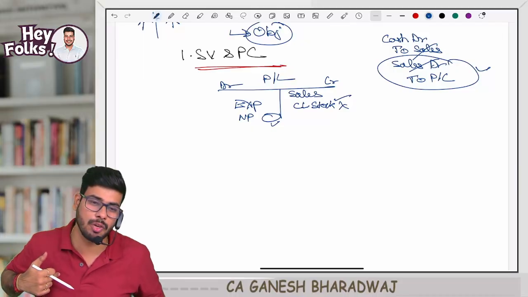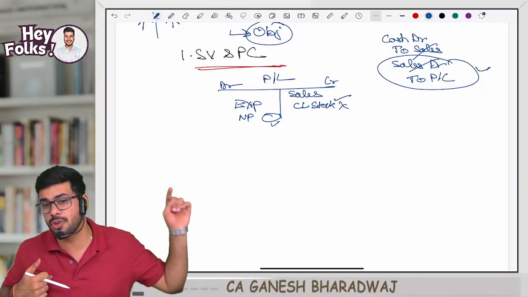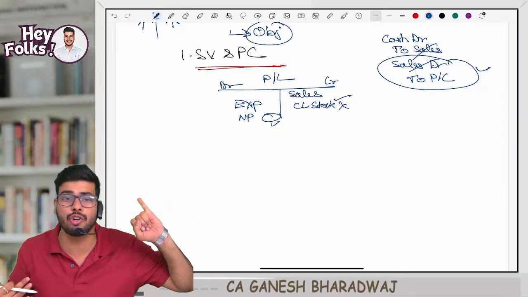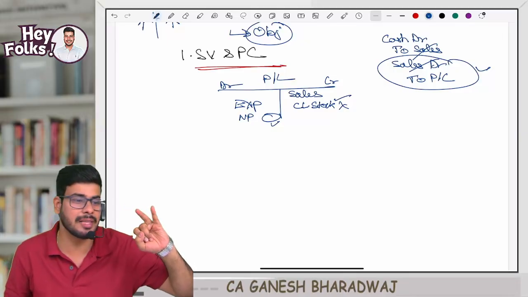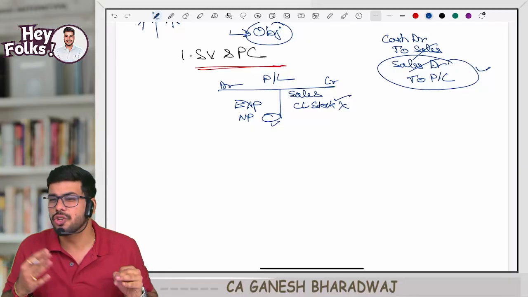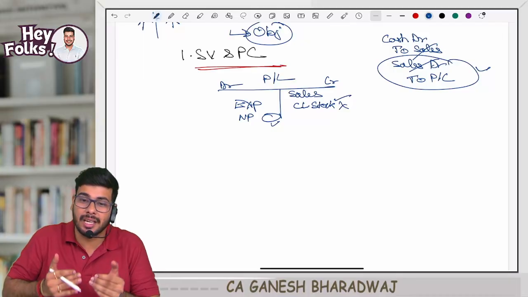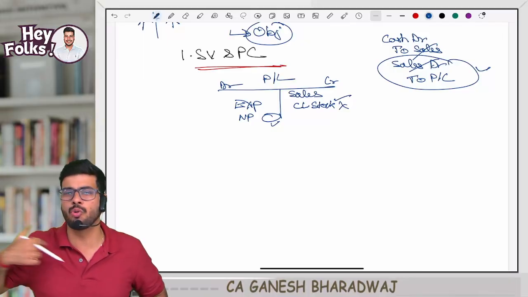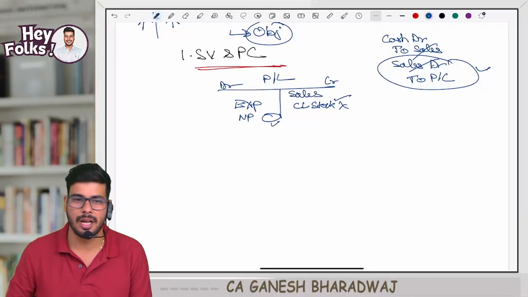First of all, you need to understand that in your financial accounts, you pass entries only for the incurrence of expense, or accrual-based entries. When an item accrues, you pass an entry for that, and when there is a receipt or payment, you pass an entry for that. But over and above this, in costing, you also pass an entry for consumption. Hence, the conversion of raw material into FG, the entire internal journey, is tracked only in our subject, not in financial accounts.